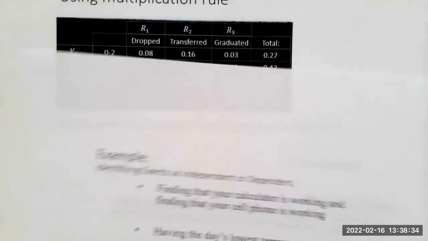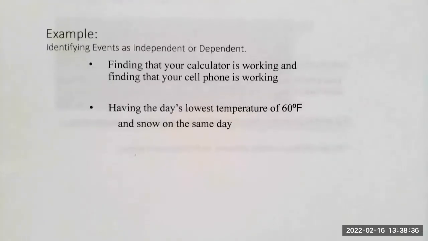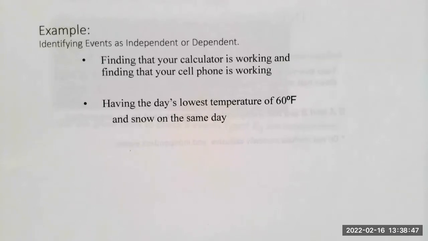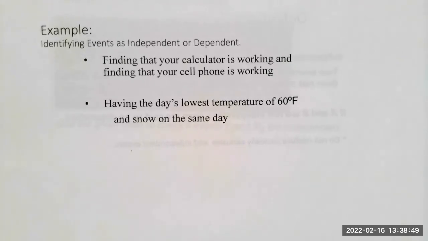All right, so another example, event A, finding that your calculator is working, and event B, finding that your cell phone is working. Are those dependent or independent? I'm gonna let you think for a second.